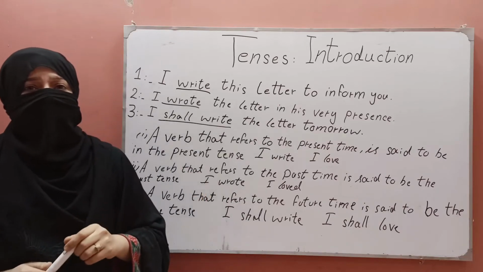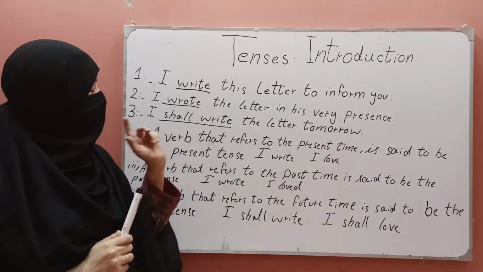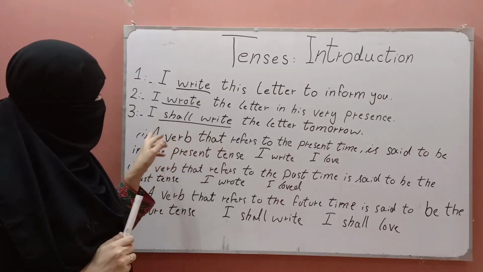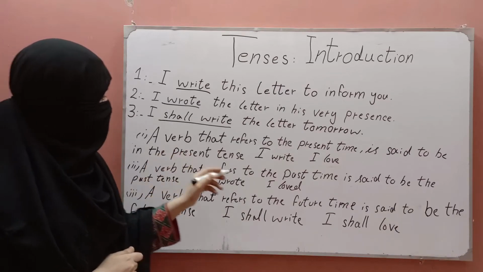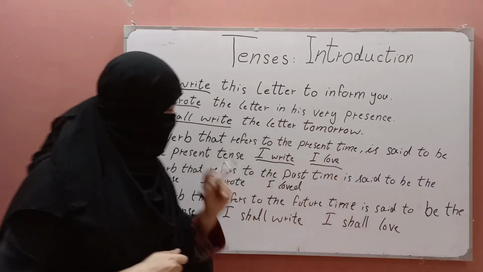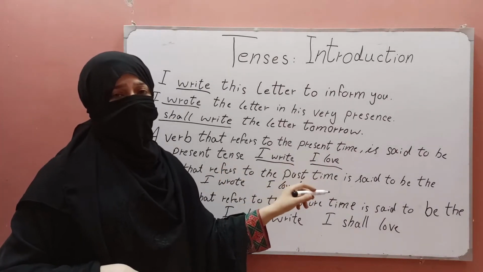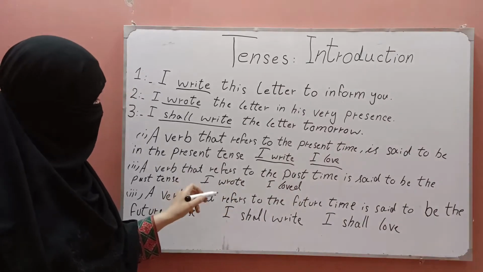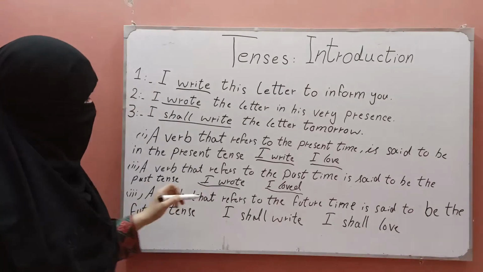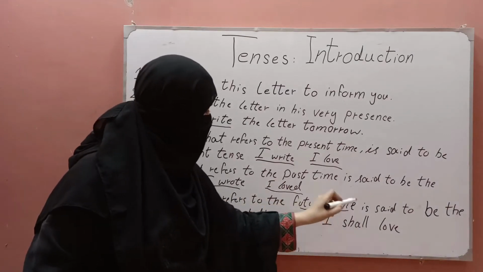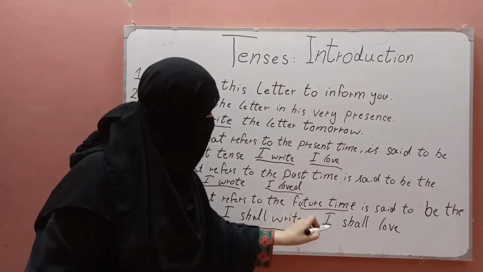The verb that refers to the present time is said to be present tense. The example of present tense is I write, I love. A verb that refers to the past time is said to be past tense. The example of past tense is I wrote and I loved. A verb that refers to the future time is said to be future tense, and the example of future tense is I shall write and I shall love.